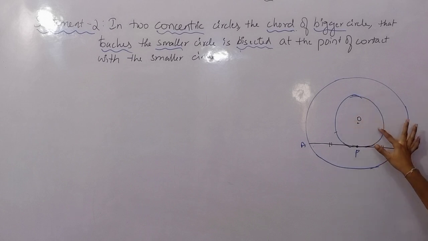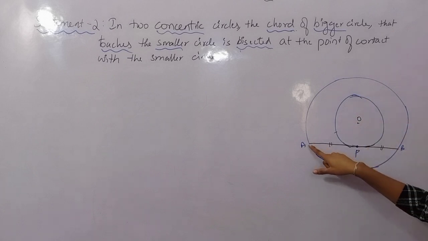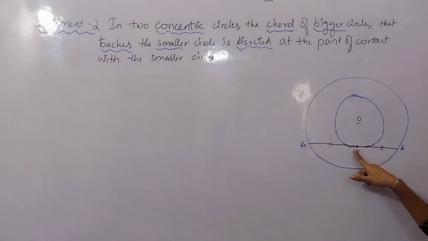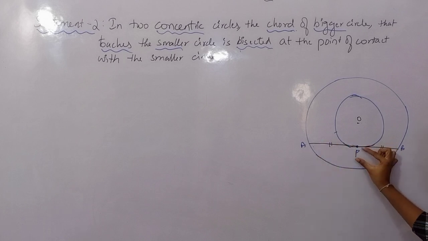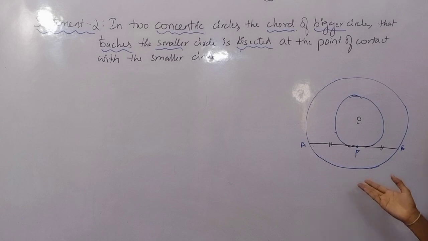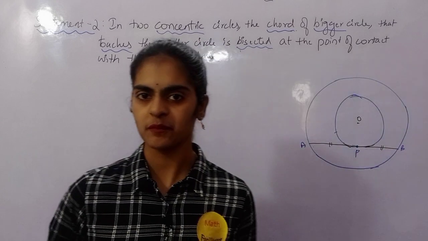There are 2 concentric circles, 1 and 2, same center, different radii. I have a chord AB for the bigger circle. The bigger circle's chord is touching the smaller circle at a point P. Now I have to prove that this point P is bisecting the chord, meaning this point P is dividing the chord into 2 equal halves. All you can see, P is the midpoint of the line segment AB.